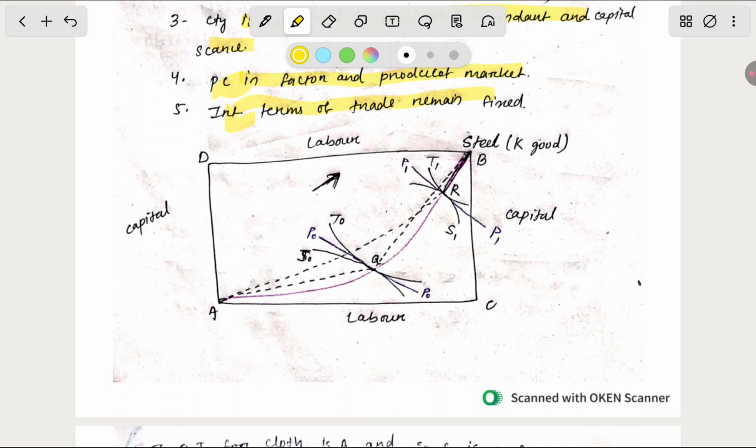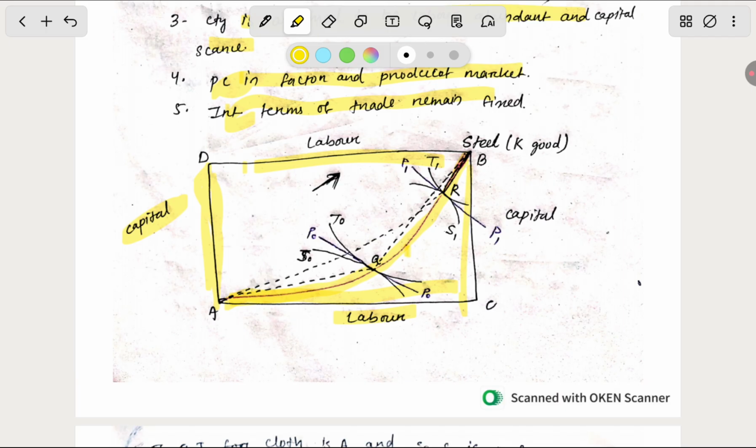Let's understand this with a diagram. It is called the Edgeworth diagram. On this axis we have taken capital, and on this axis labor. This is the capital intensive contract curve and this is the labor intensive contract curve.